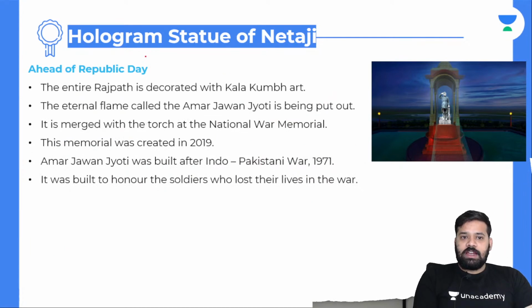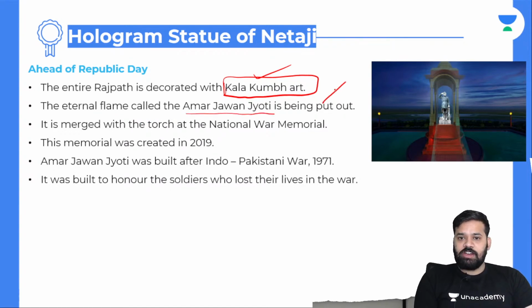Going forward, ahead of Republic Day, what are the things that we get to see? The entire Rajpath is decorated with Kala Kumbhat. What is Kala Kumbhat? You can go back to my previous video. I have told you what is Kala Kumbhat, and the eternal flame called Amar Jawan Jyoti is being put out. It was merged with the torch at the National War Memorial. The memorial was created in 2019. Amar Jawan Jyoti was built after the Indo-Pakistan War in 1971. It was built to honor the soldiers who lost their lives in the war.